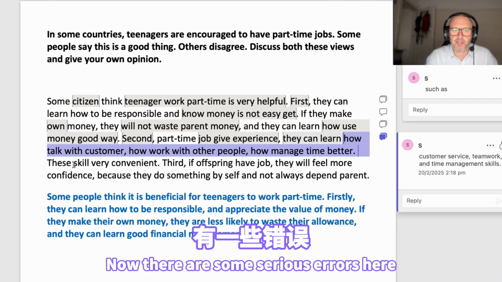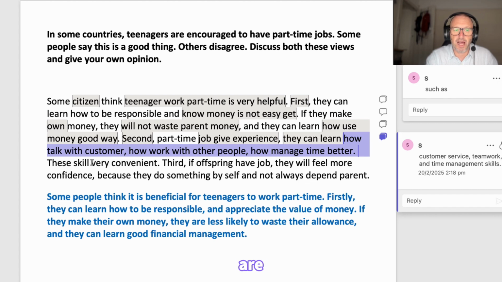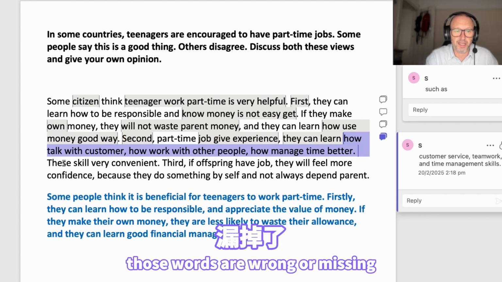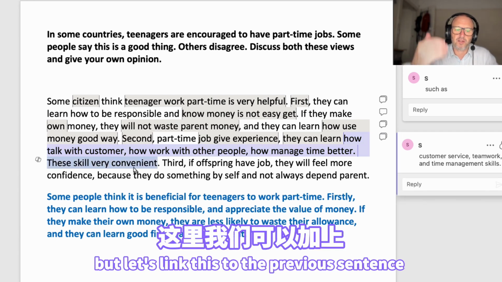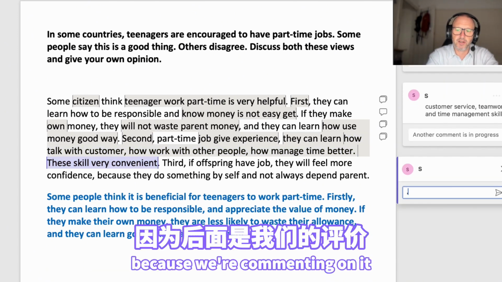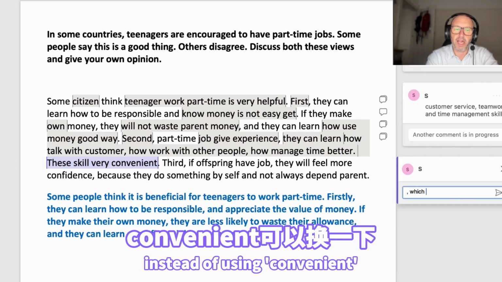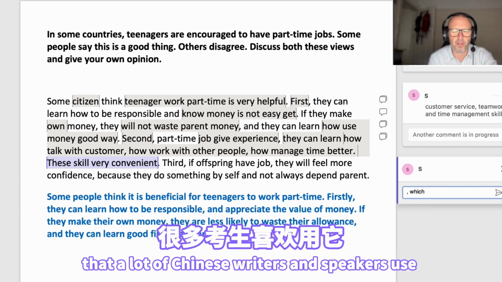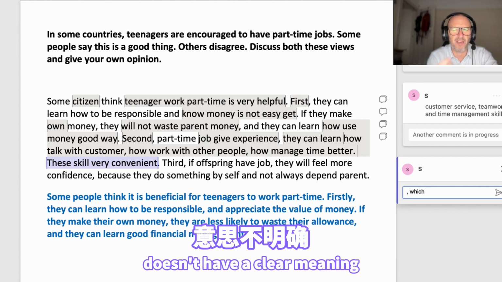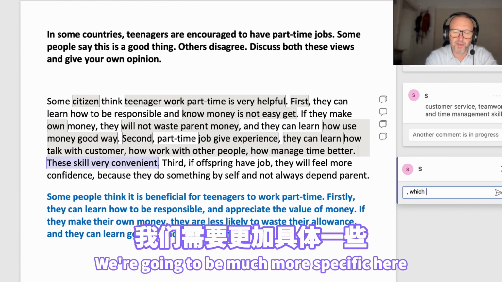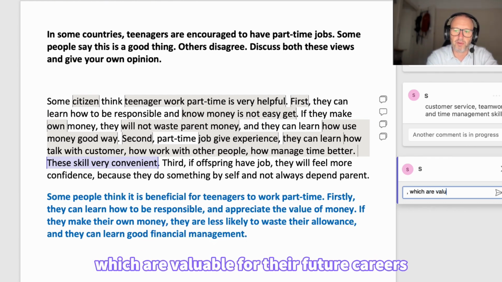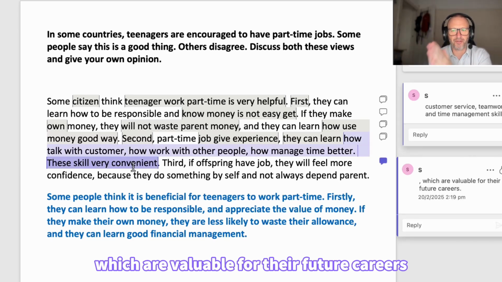Now, the next sentence should probably be linked to this one. There are some serious errors here. Those words are wrong or missing. But let's link this to the previous sentence with a which, because we're commenting on it. And instead of using convenient, which is an often vague word that a lot of Chinese writers and speakers use and doesn't have a clear meaning, we're going to be much more specific here: which are valuable for their future careers. Which are valuable for their future careers.